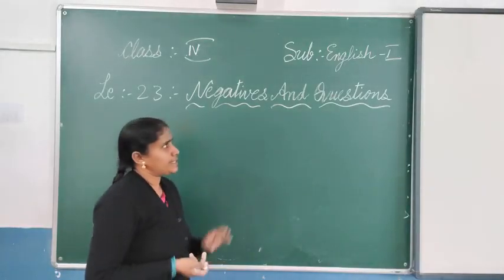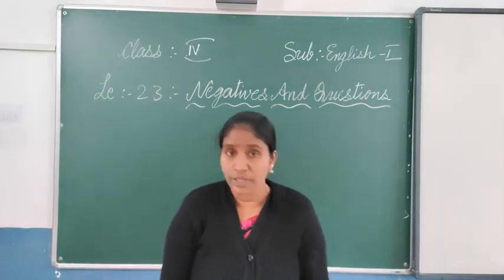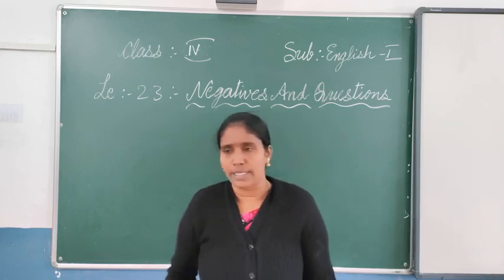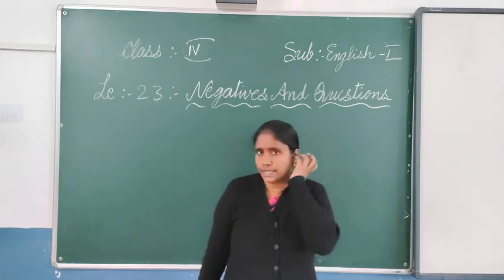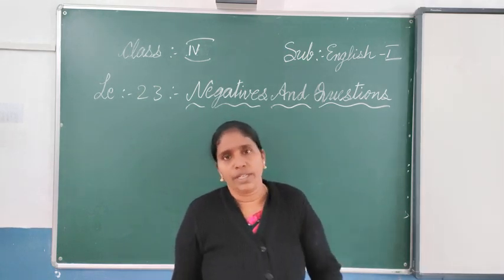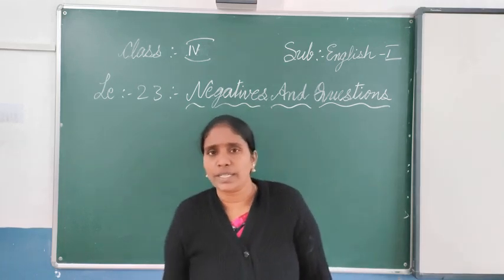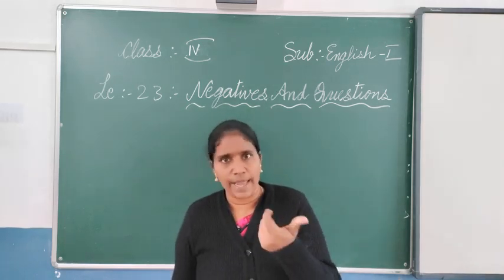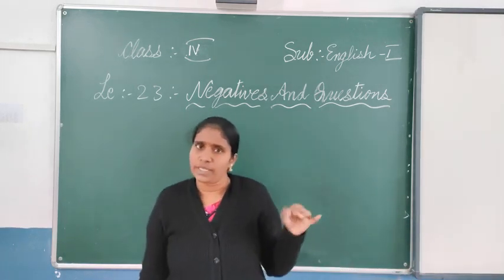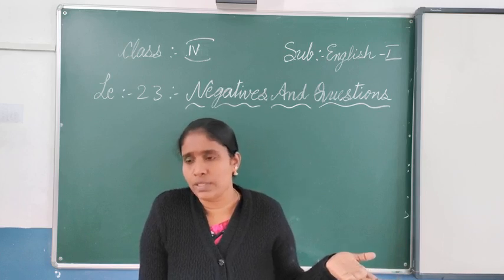In yesterday's class we discussed articles. We have completed what articles are and how we use them. Two types of articles were there. What are they? Definite and indefinite articles. Indefinite articles are a and an, and the definite article is the. Indefinite articles depend on vowel sounds and consonant sounds.